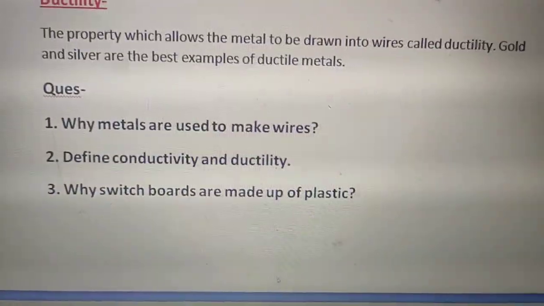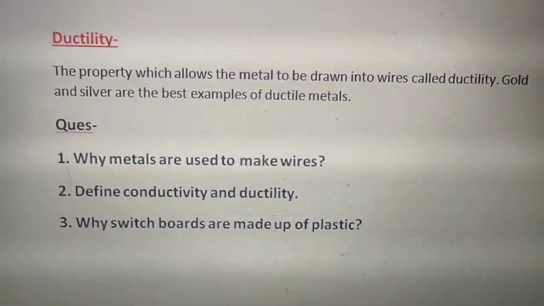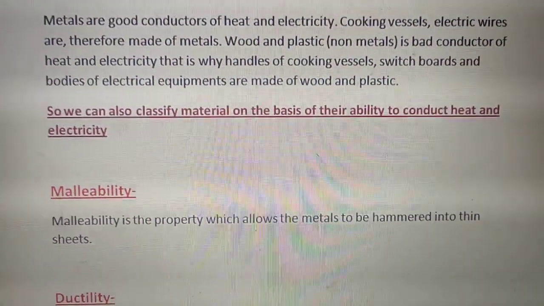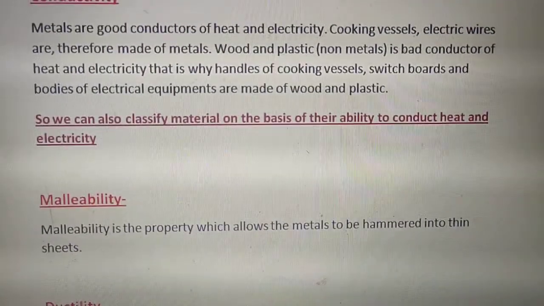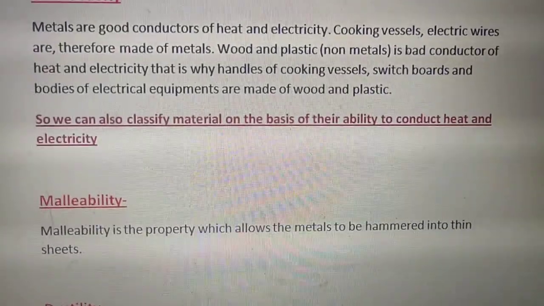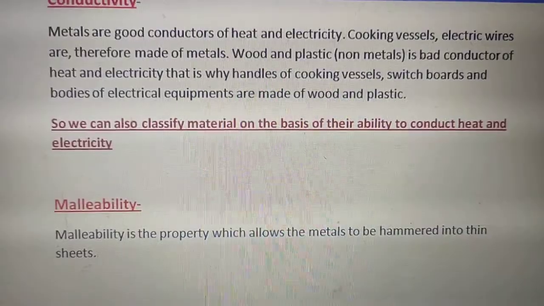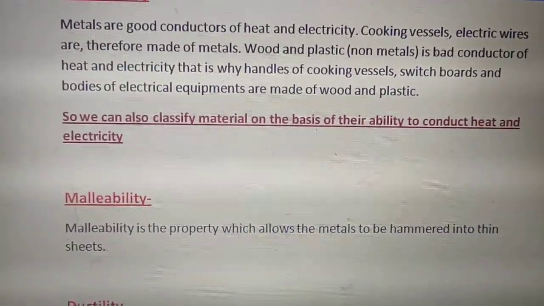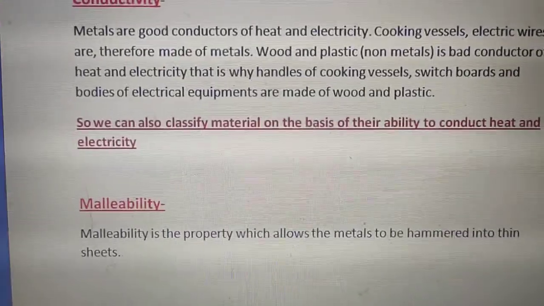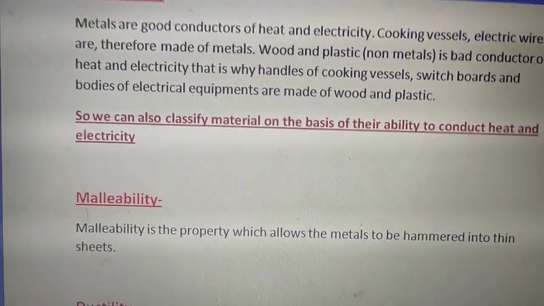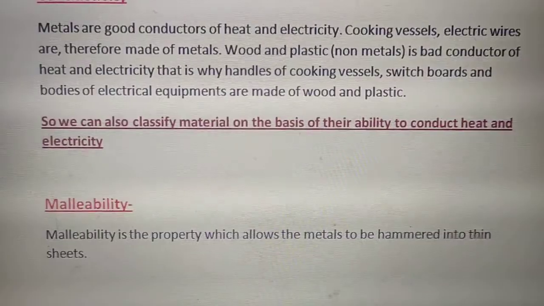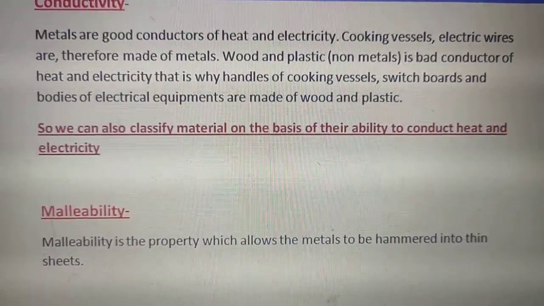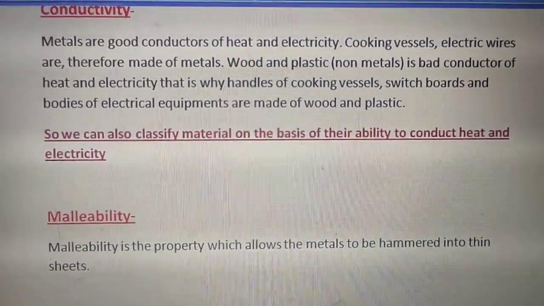Cooking vessels and electric wires are therefore made up of metal. Here it is written, metal conducts electricity and heat. Means metal can transfer heat, and electricity also. Electric wire, you have seen electric wires, they are made up of metal only, copper, right? Wood and plastic, they are non-metal, so they are bad conductors of heat and electricity.